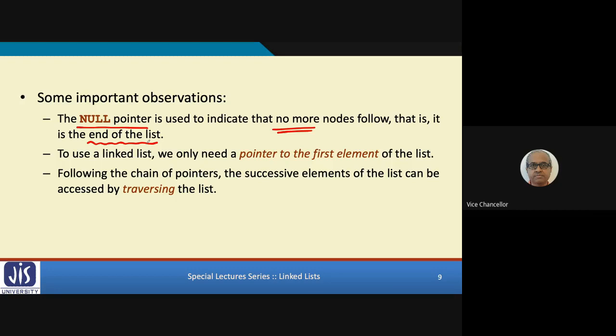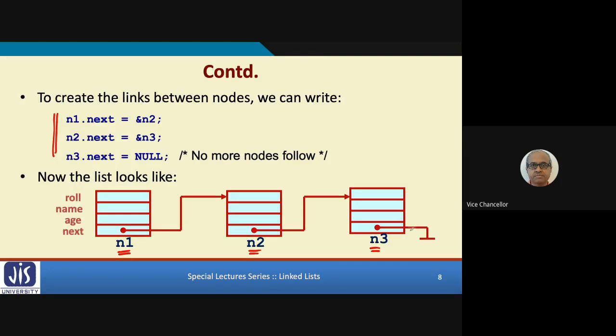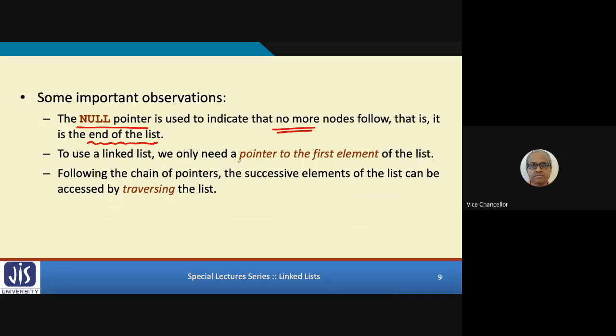But one thing you recall here: suppose I have already created everything. After that, I want to use the linked list. How do I do it? I have to start from the beginning, from the first element, and then I can follow these pointers or links to move to the successive elements. The first element is typically called the head of the list. So whenever you define such a linked list, you have to have a pointer to the first element of the list. This is mandatory.